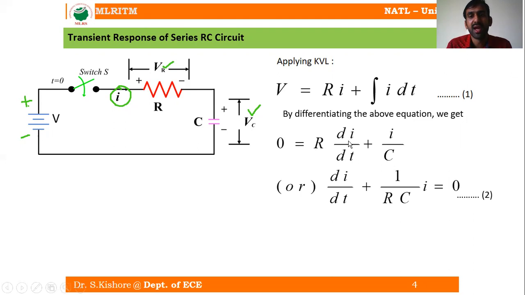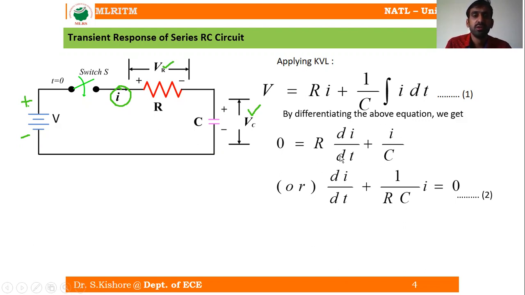So now we have R into di by dt plus I divided by C. Why is it C here? Because differentiating the equation, we have 1 by C times the integral of I dt, and 1 by C is a constant. The derivative of the integral of I dt becomes I. Rewriting the equation and taking R as common, with the right-hand side equal to 0, we get di by dt plus 1 by RC into I equal to 0.